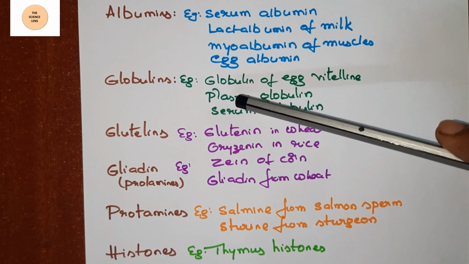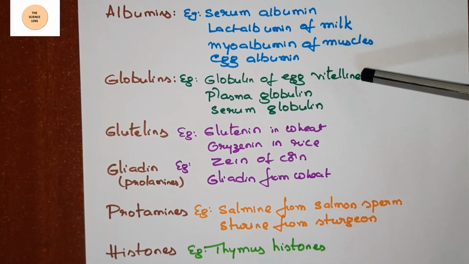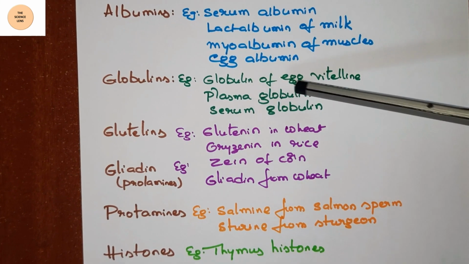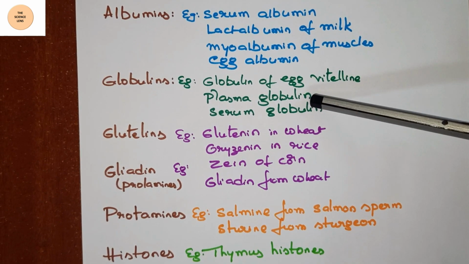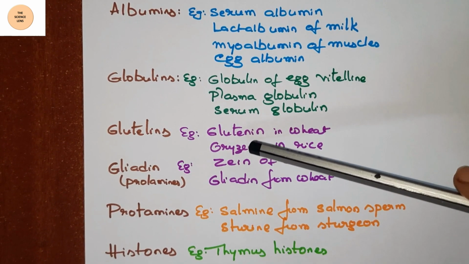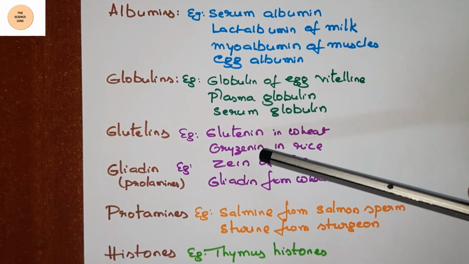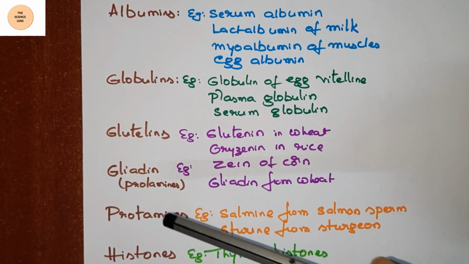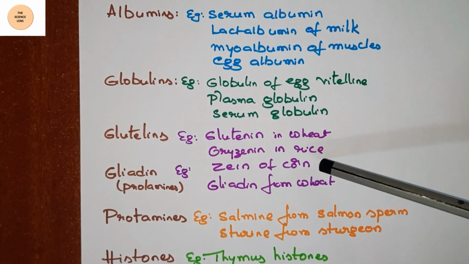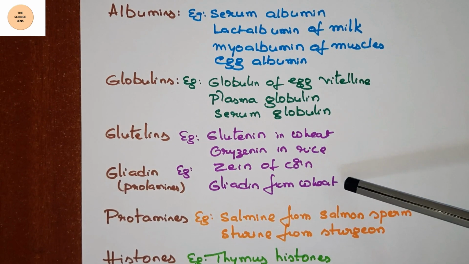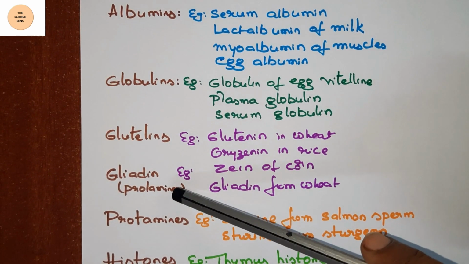Next one, globulins. Globulin of egg is called vitellin, plasma globulin, serum globulin. Under glutelins, glutenin in wheat, oryzenin in rice, and under gliadins, zein of corn and gliadin from wheat. These two are otherwise called prolamines.